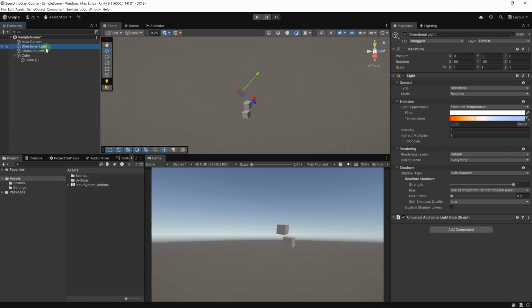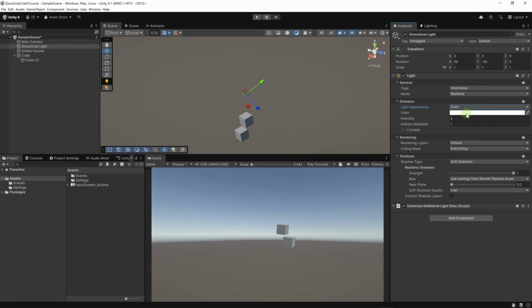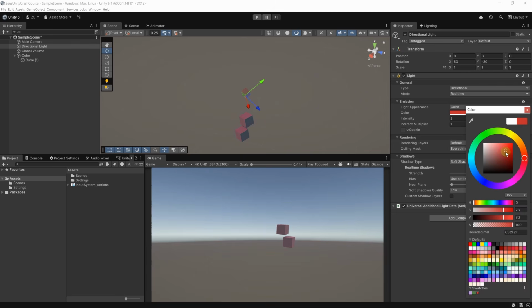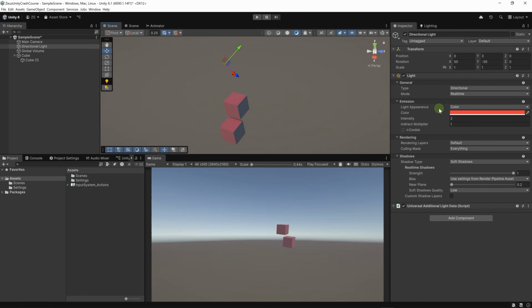So here we have the directional light. We have a light component. Here we can change the color. Let's click here and choose a color. And here we can change the color of the lighting. You can see that our cubes now are lit with a red color. We can also change the intensity of the light if we want it to be very intense or less intense. By the way, this directional light, you can think of it as the sun. It shines on all the objects in your scene uniformly.